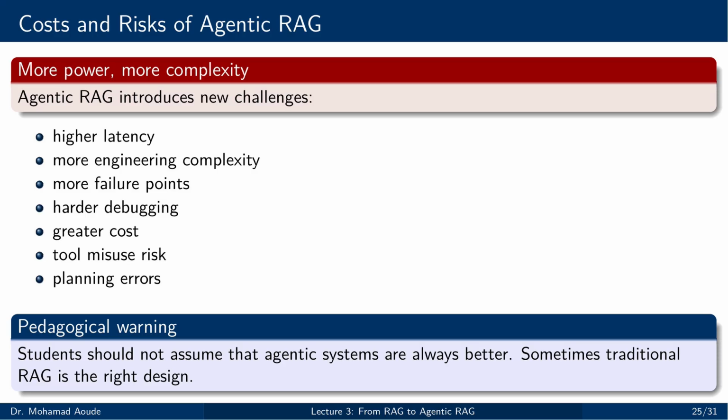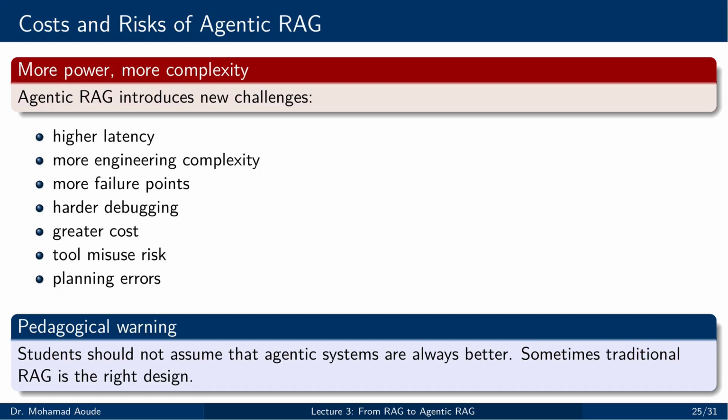They are more complex to engineer because there are more components, more interactions, and more failure paths. They are also harder to debug. In a simple pipeline, tracing an error is usually manageable. In an agentic workflow, the problem may come from retrieval, from planning, from tool use, from memory state, or from the interaction between several of these. That makes diagnosis more difficult.